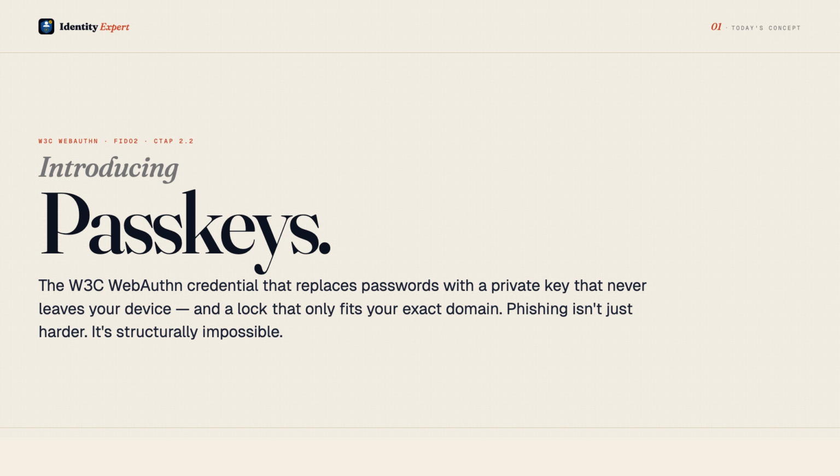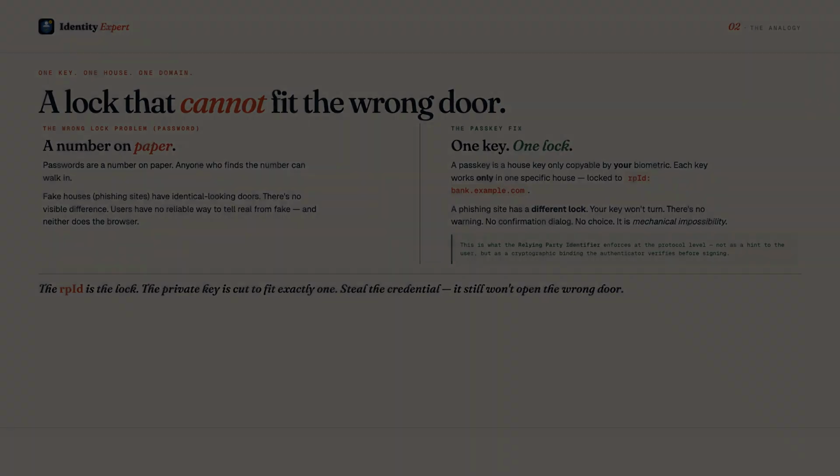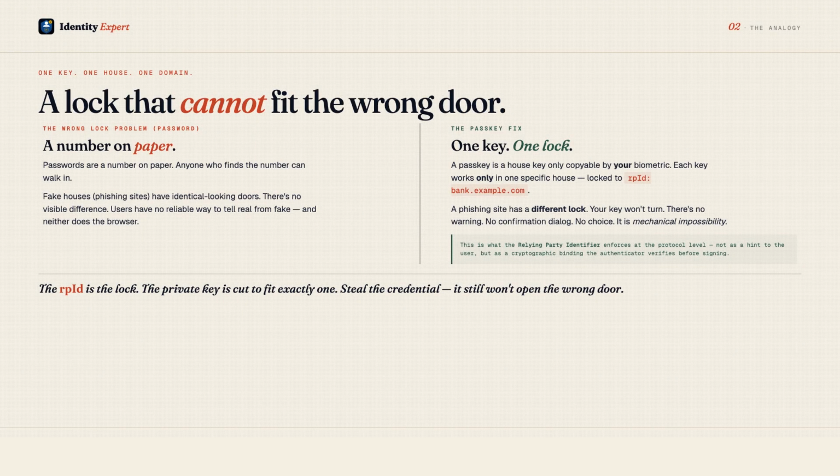By the end of this video, you will understand exactly why a passkey cannot be phished, what happens inside your device when you register one, and what the biggest remaining risks actually are. Before we go technical, let's make this concrete with an image.